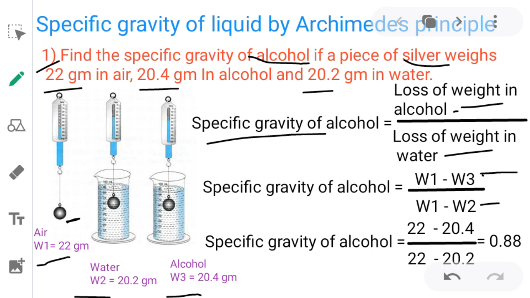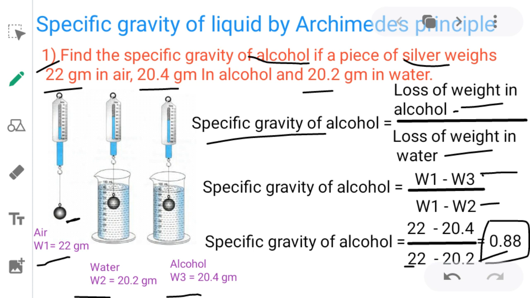Dividing those two, W1 22 minus W3 20.4, and W1 again 22 minus W2 20.2, by subtracting in the numerator and denominator and dividing, we get 0.88, which is the relative density of alcohol.